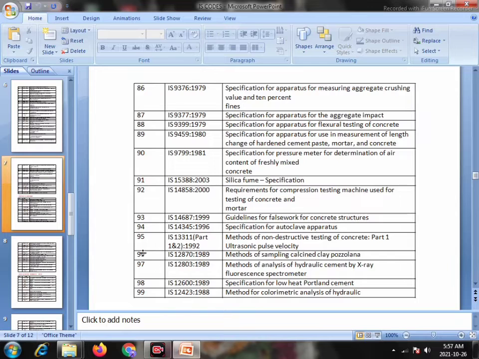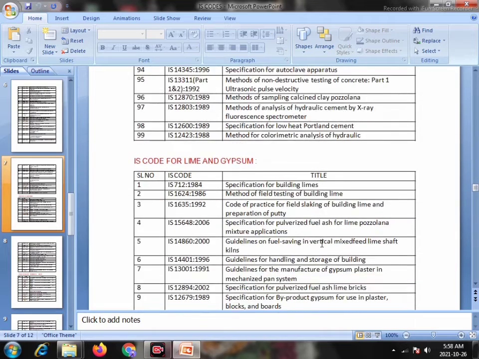Serial number 96, IS 12870, 1989, Methods for sampling calcined clay pozzolana. 97, IS 12803, 1989, Methods of analysis of hydraulic cement by X-ray fluorescence spectrometer. Serial number 98, IS 12600, 1989, Specification for low heat Portland cement. 99, IS 12423, 1988, Methods for colorimetric analysis of hydraulic cement.